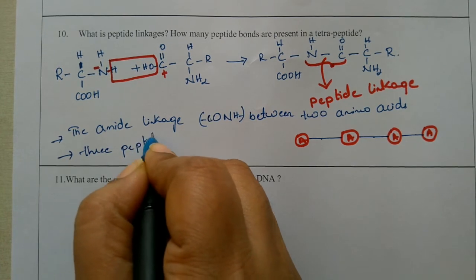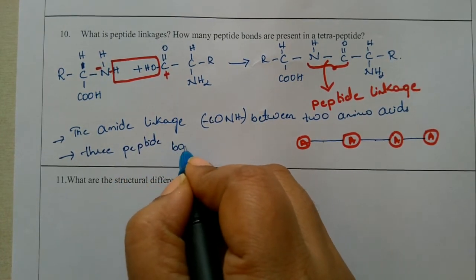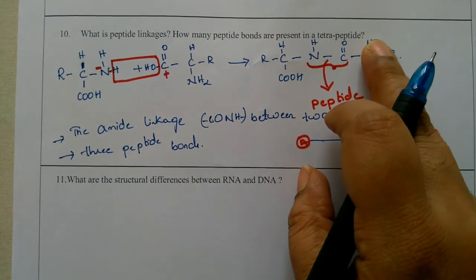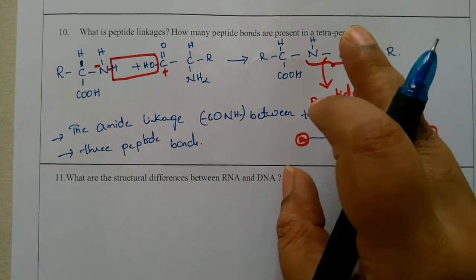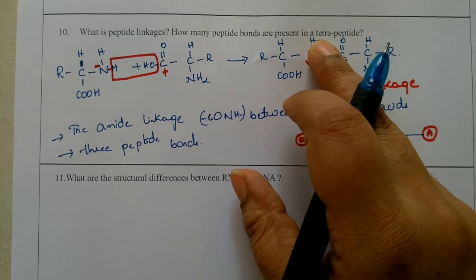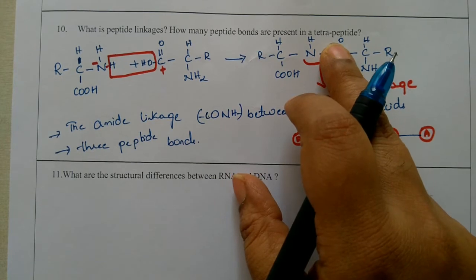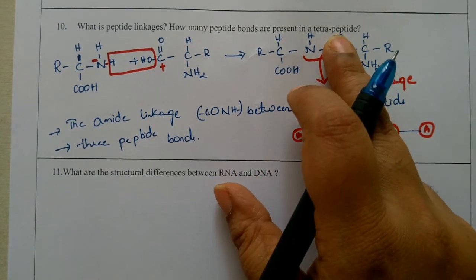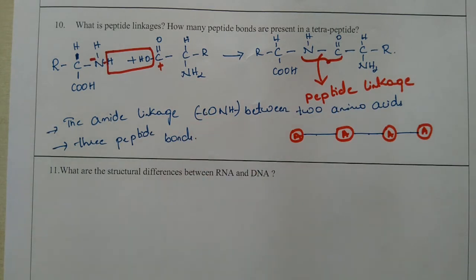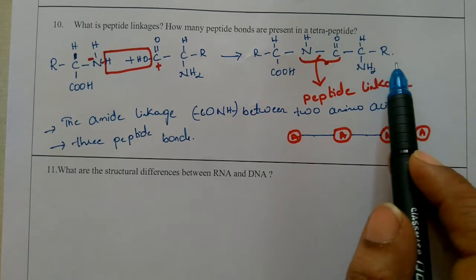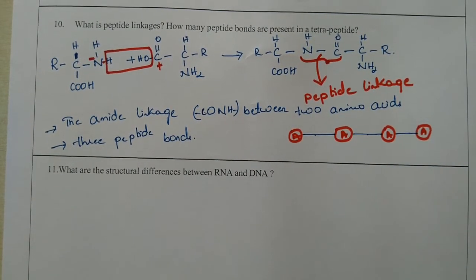If it is given as a pentapeptide, then it is one less than that: penta is 5, 5 minus 1 is 4, so 4 peptide bonds will be present. For a tetrapeptide, 4 minus 1 is 3, so 3 peptide bonds will be present between the 4 amino acids. All these amino acids are bonded like this only, through peptide bonds, if they are bonded to one another to build a long chain.